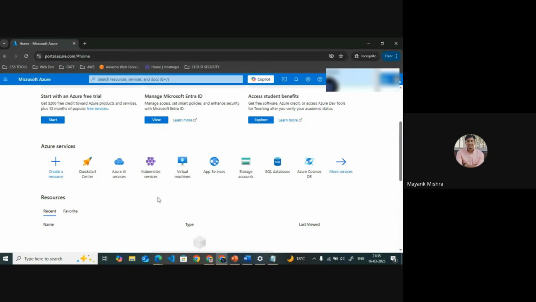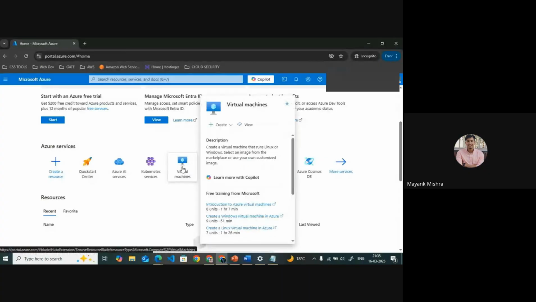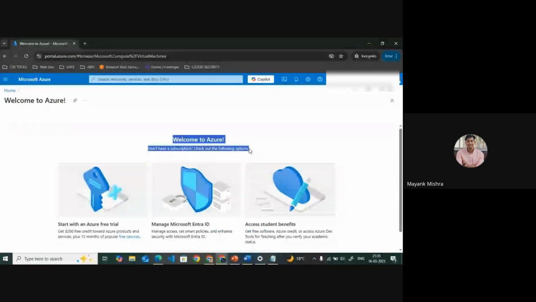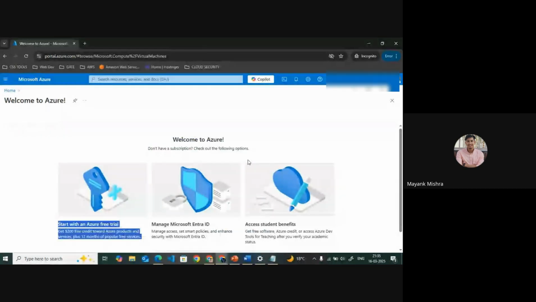Now, if I click on the virtual machine, do you think it will work? No, it is currently not working. It is showing me welcome to Azure, but you don't have any subscriptions.